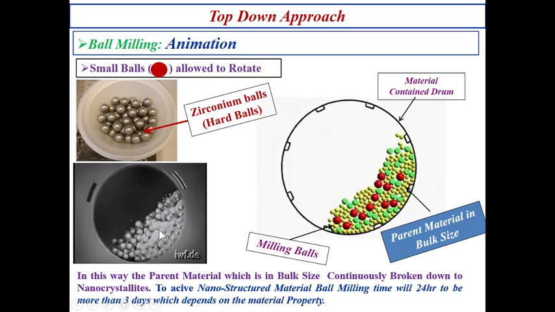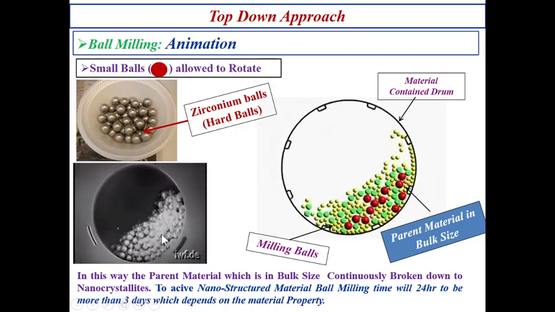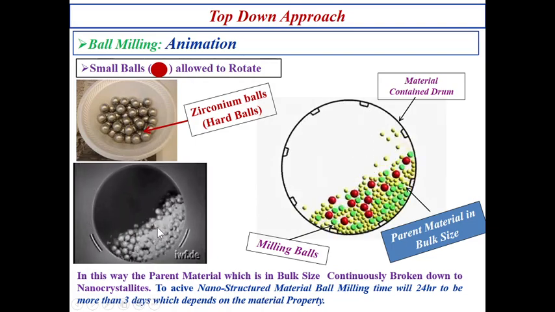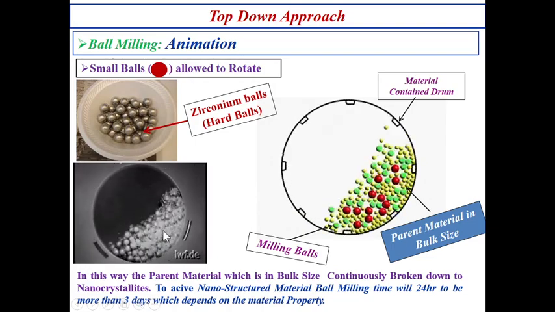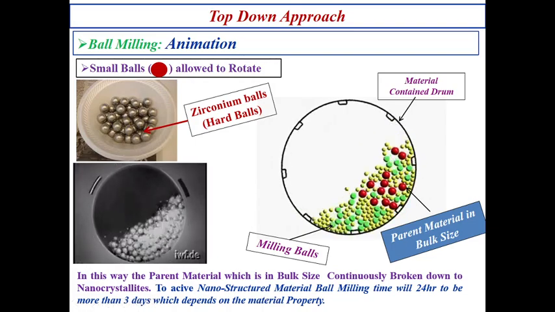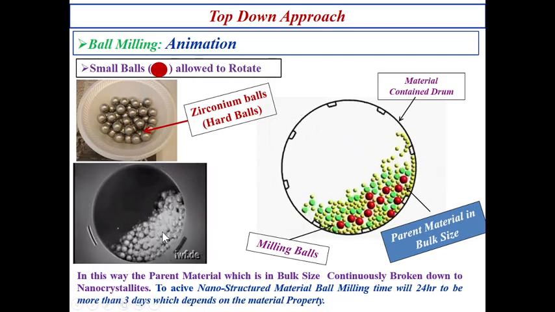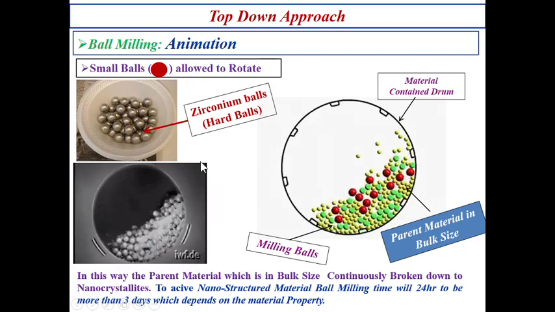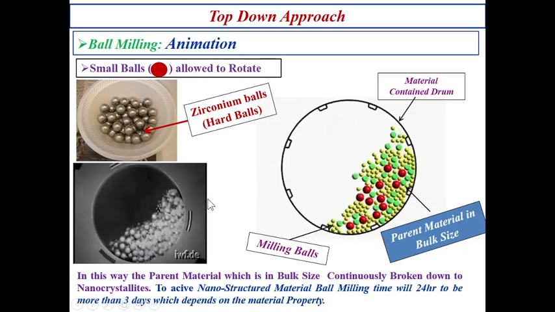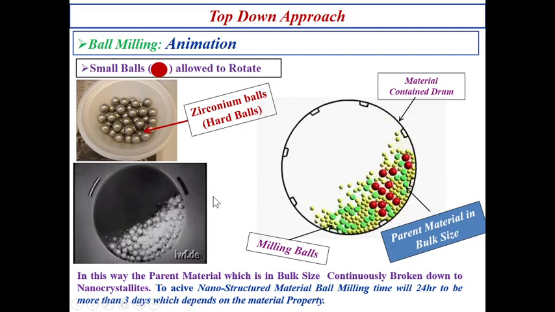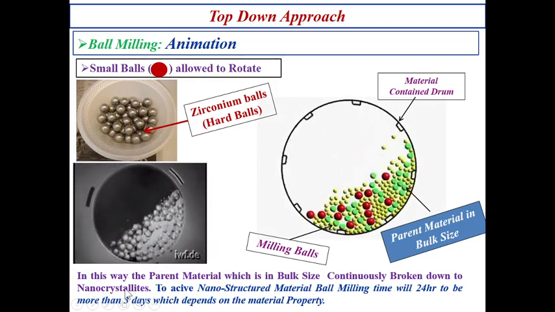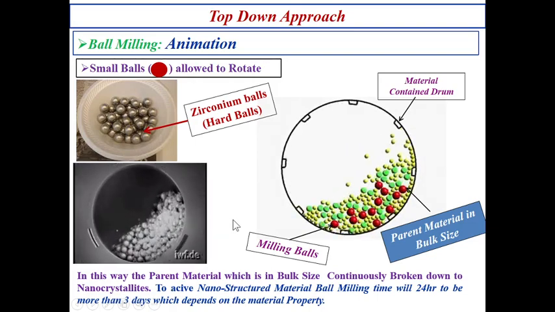If the hardness of the powder is more, then it will take a longer time to break. If soft material is present, then it will break easily. So this is all about ball milling. With the help of ball milling, we can obtain nanocrystalline or nanostructure materials.